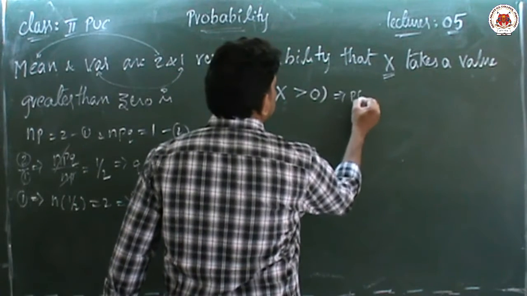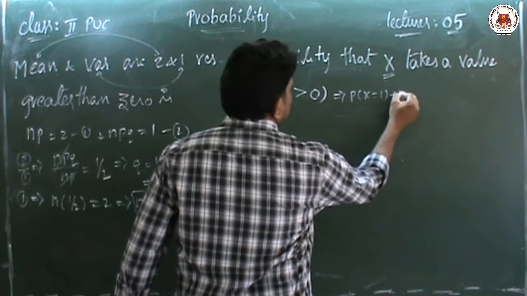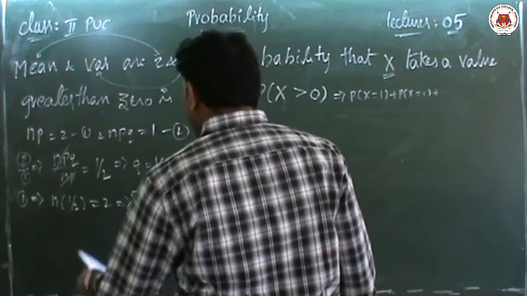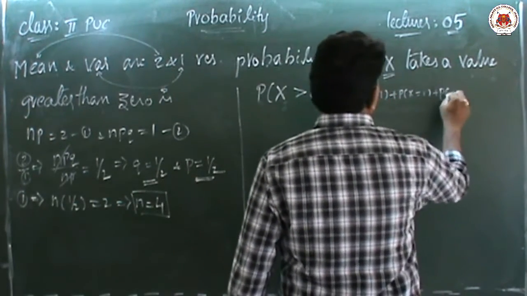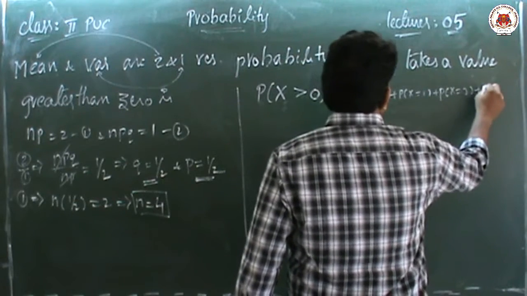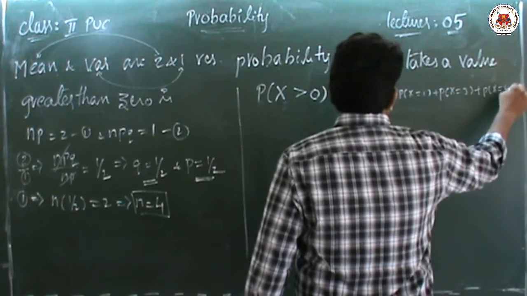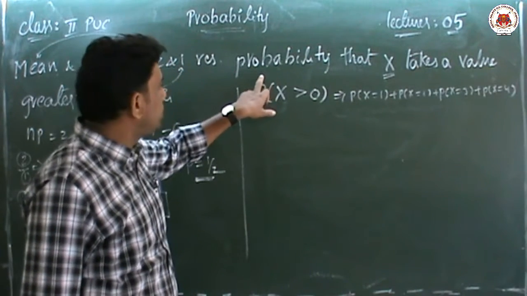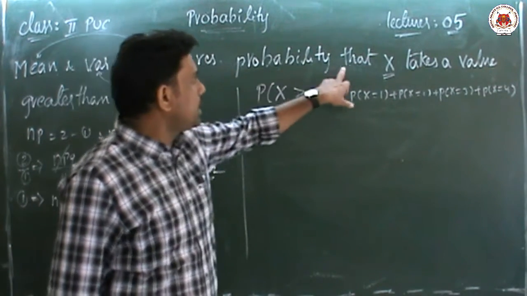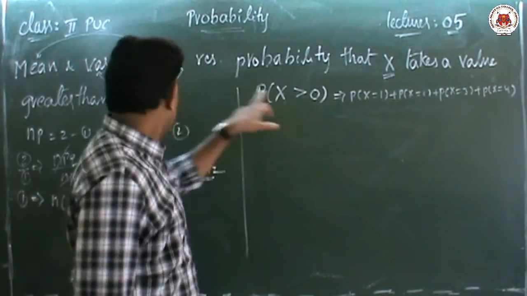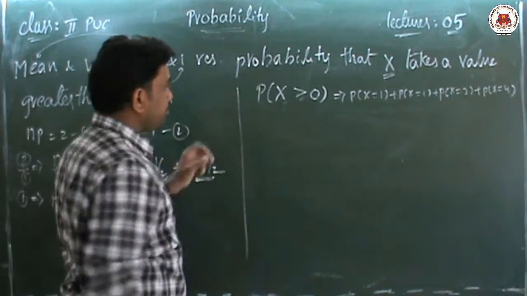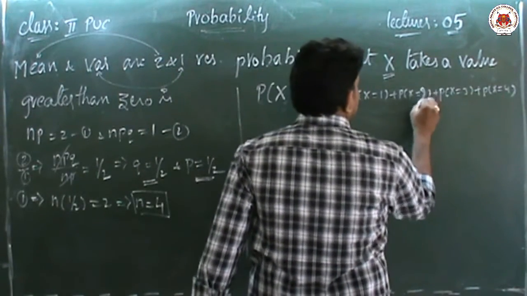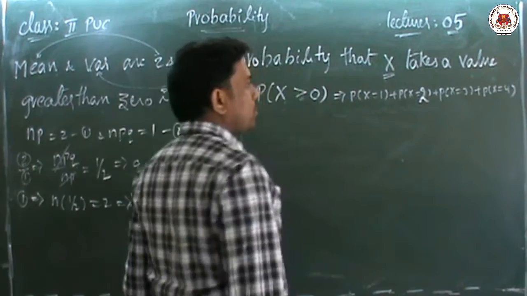The meaning is P of x equal to 1 plus P of x equal to 2 plus, and so on. Up to n value, which is 4, enough. Then P of x equal to 3 and P of x equal to 4. This is the procedure. He is asking to find the probability. Probability that P of x greater than 0 means 1 plus 2 plus 3 plus 4.